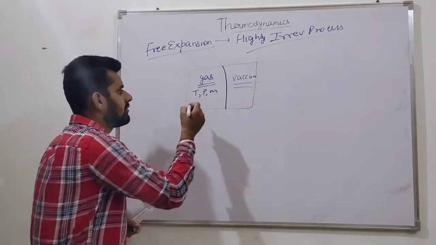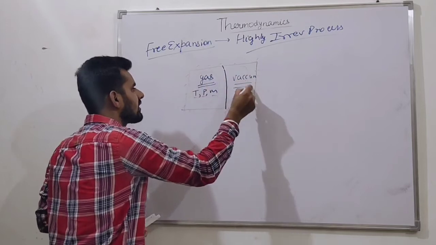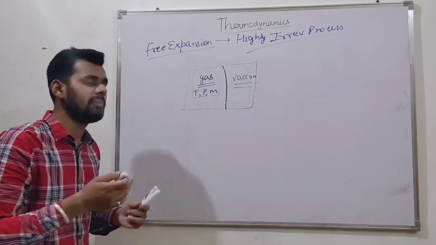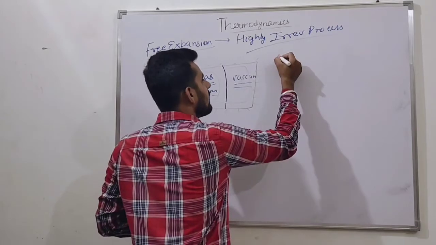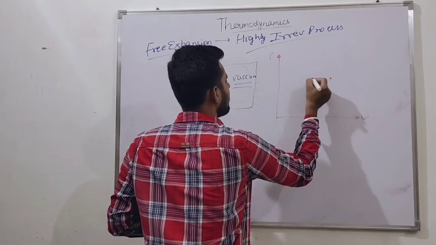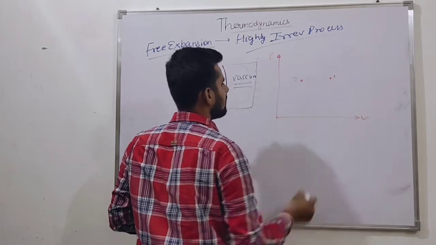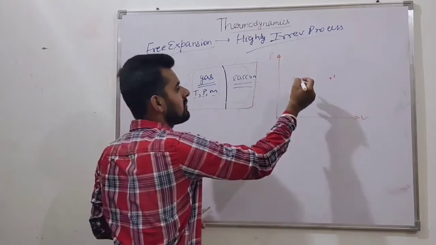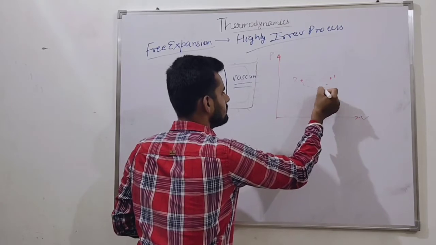Initial and final conditions are the same, but in between the temperature drops. We can plot it in a PV diagram. Suppose this is state 1 and this is state 2. Since it is a highly irreversible process, we can draw it in dotted form.